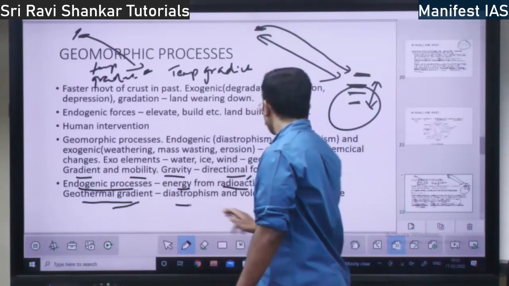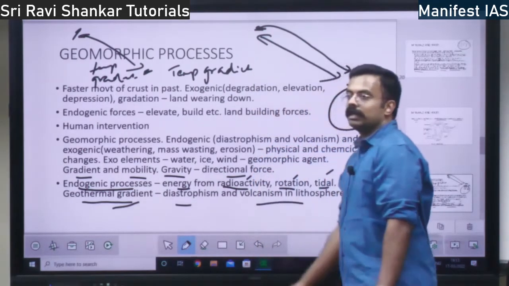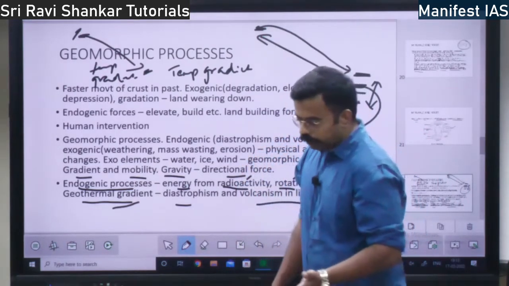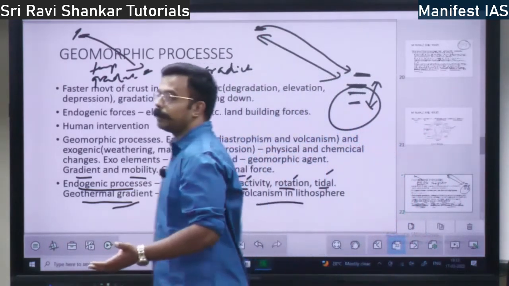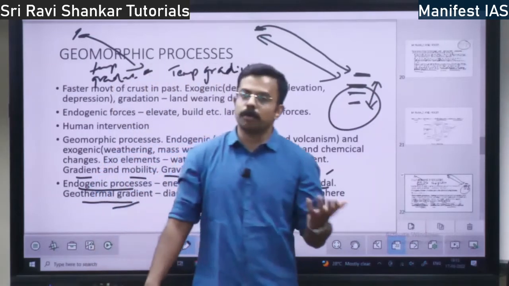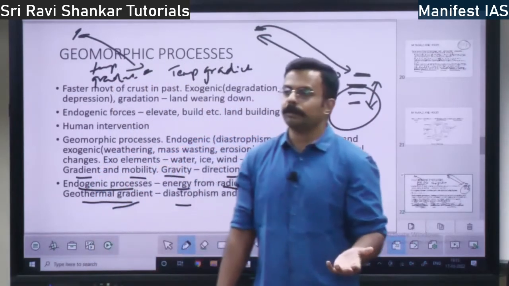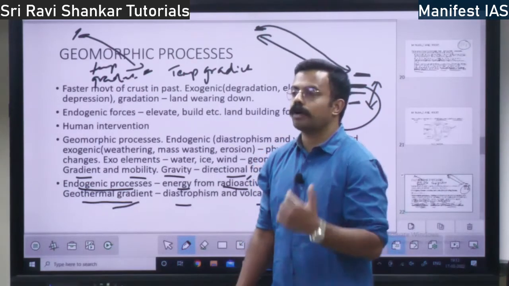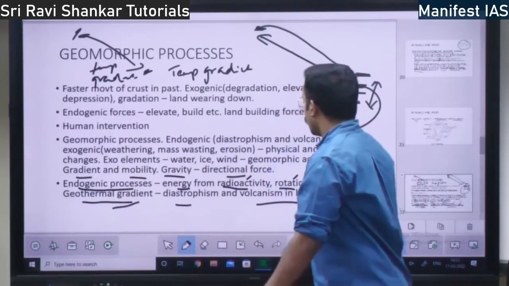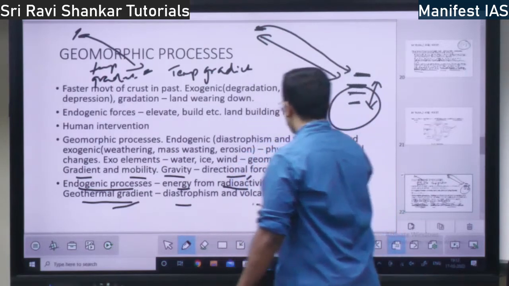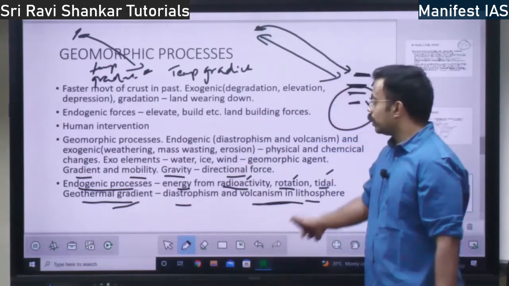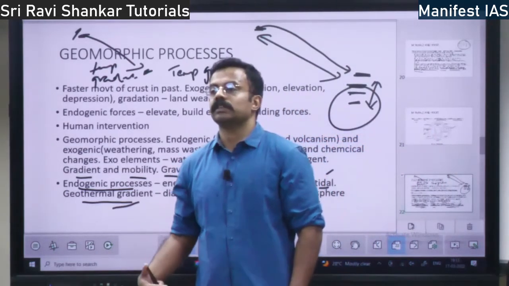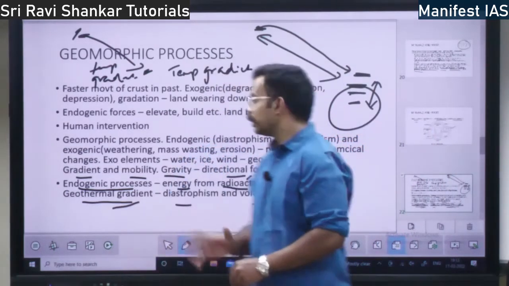Then you have diastrophism and volcanism. See, diastrophism means an earth building process or a continent building process. You can consider how the mountains or the earth is formed as diastrophism, right? Diastrophism and volcanism in the lithosphere. Both of these are responsible for endogenic processes, the processes within the earth, right?